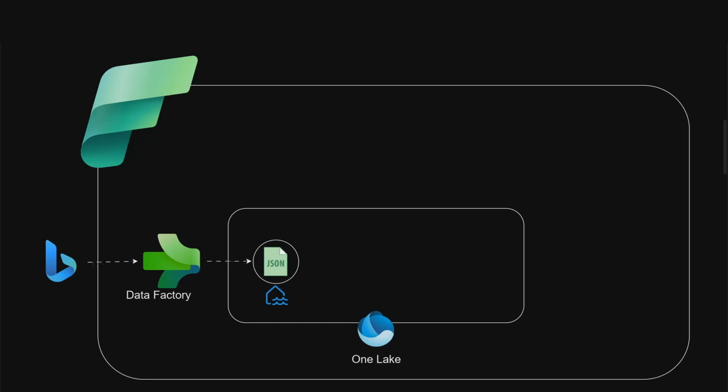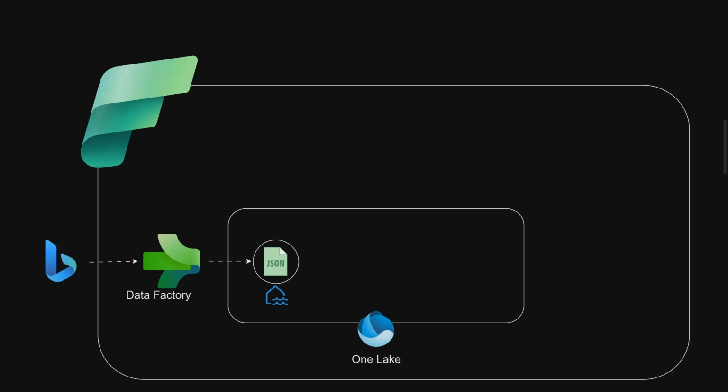So the interesting thing about OneLake is that no matter what kind of database you are creating, whether it's a data warehouse, a lakehouse, or a KQL database, you can create all of these and they have their own properties. But the underlying structure of Microsoft Fabric is that they are all stored in a central OneLake. So specifically, we are going to be storing this JSON file in a lakehouse database on top of OneLake. OneLake is the base, but the JSON is going to be stored in the lakehouse.